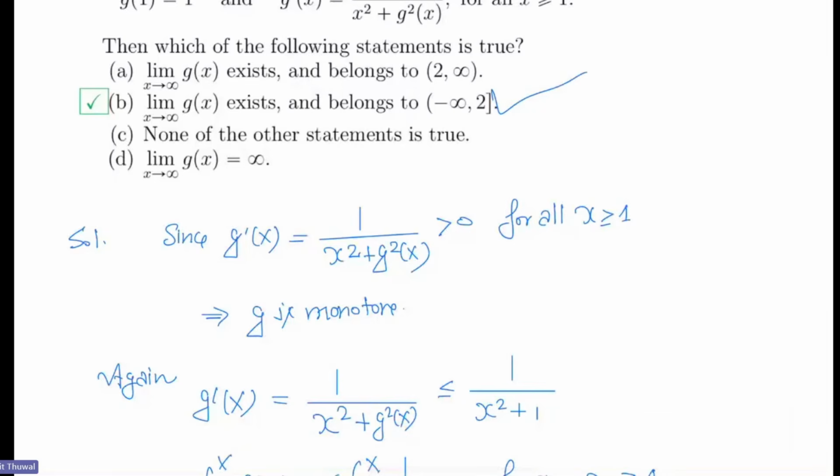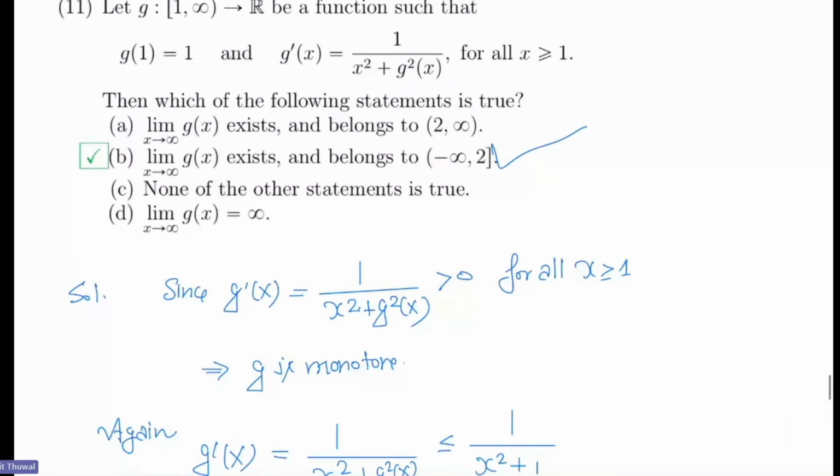Because first of all, we have been given g dash x, okay? We want to know whether the limit of g(x) as x tends to infinity exists or not. How do we know that? And what information have we been given? The information we have been given is only about the derivative. From the derivative, we have to extract the information about g(x). So the first thing that comes to our mind is that this quantity is strictly greater than 0. It means g(x) is monotone.